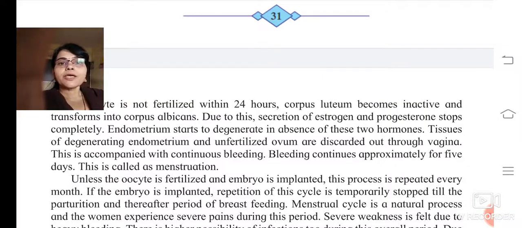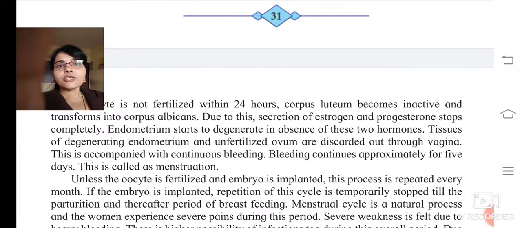So the corpus luteum will get transformed into corpus albicans. Now, due to this, the secretion of estrogen and progesterone will stop completely. This hormone was secreted by this corpus luteum. Which hormones? Estrogen and progesterone.